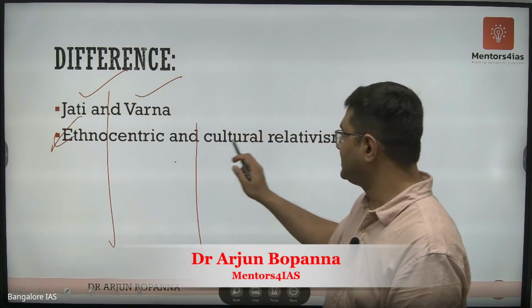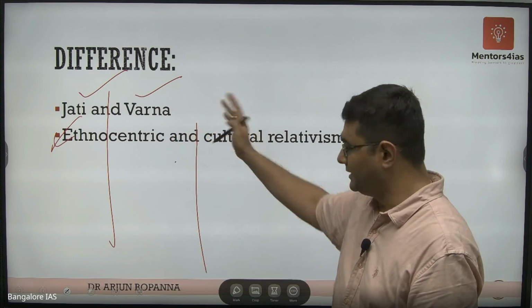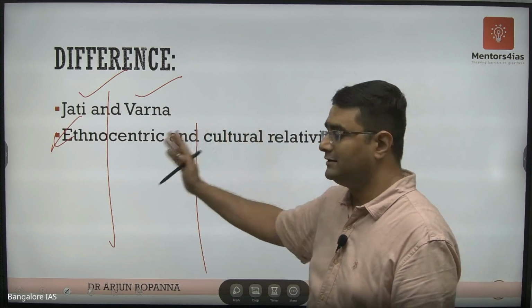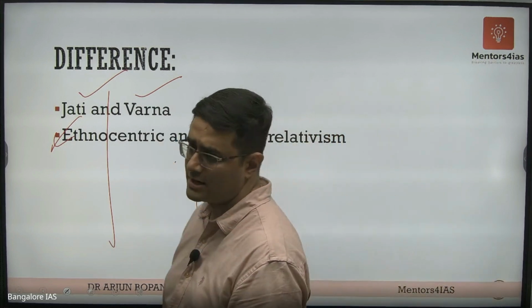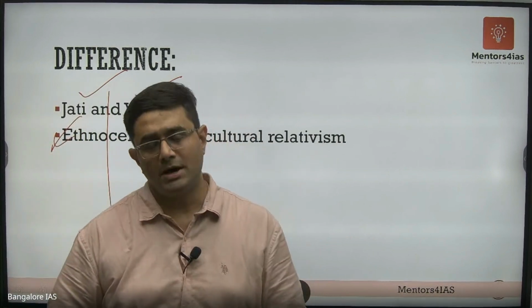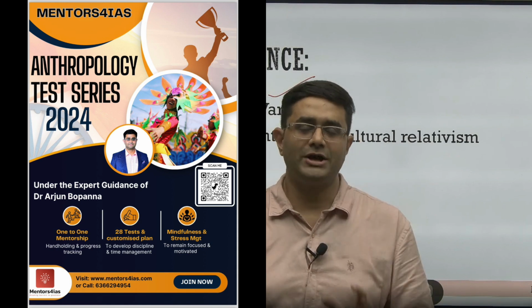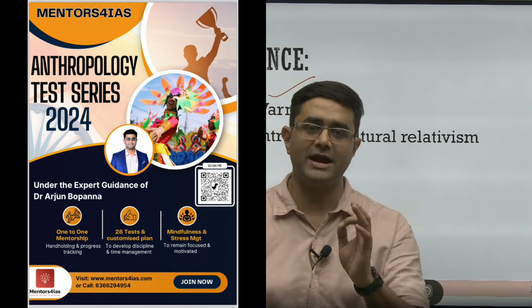Similarly here, ethnocentrism and cultural relativism. You don't write the relationship as to how one influences the other. You write the difference between ethnocentrism and cultural relativism. This is how you are supposed to write a 10-marker question. Please pay attention to what the demand is and then write your answer.